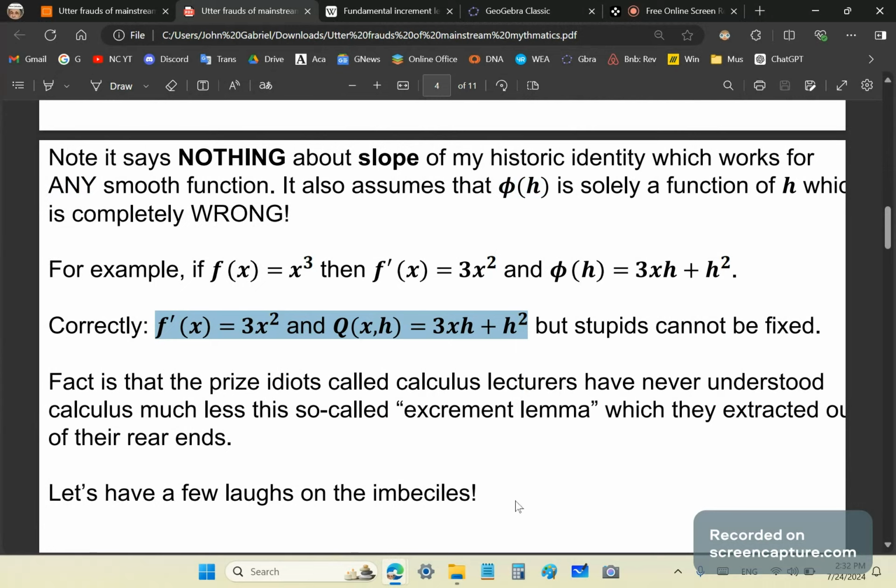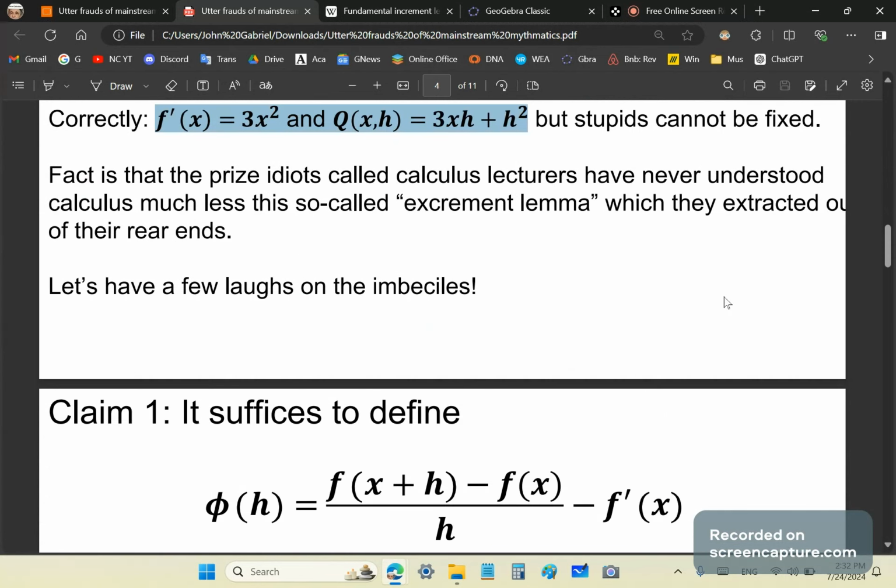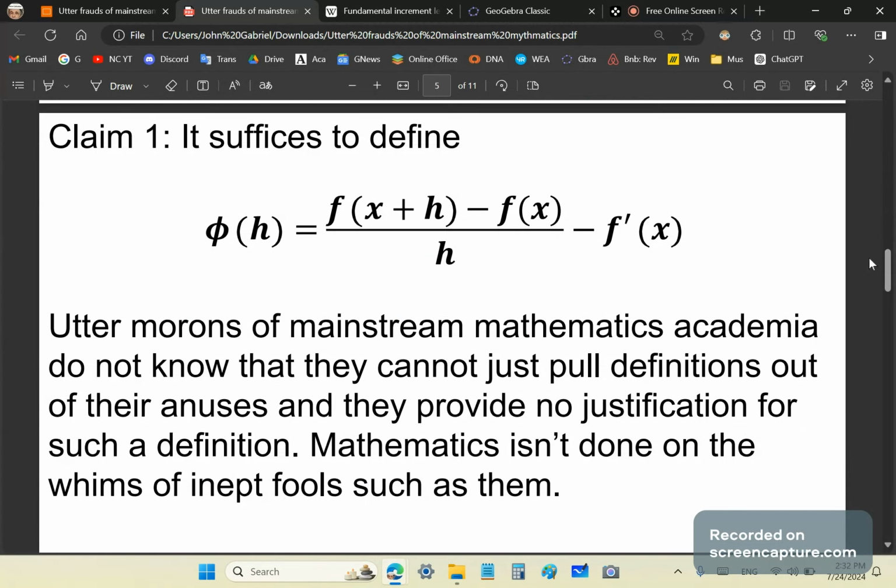But of course, stupids cannot be fixed. The fact is that the prize idiots called calculus lecturers have never understood calculus, much less the so-called excrement lemma, which they extracted out of their rear ends. Let's have a few laughs on the imbeciles. Their first claim: it suffices to define phi of h equal to f of x plus h minus f of x over h minus f prime of x.